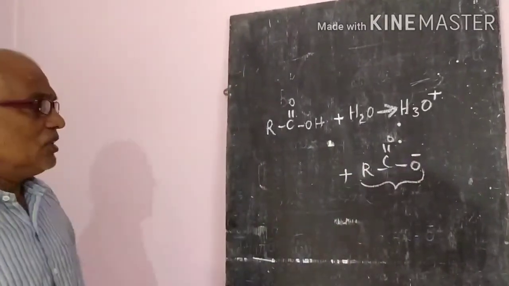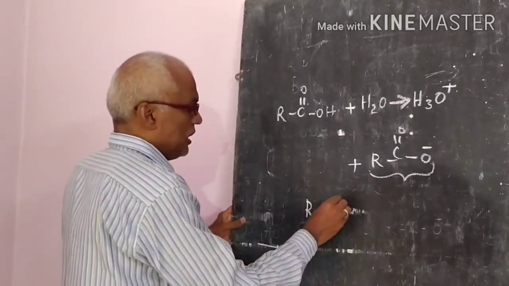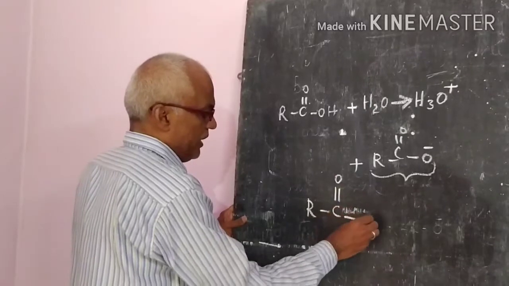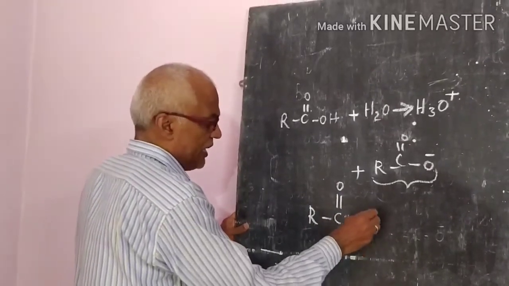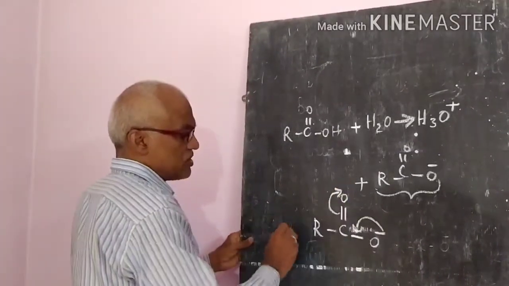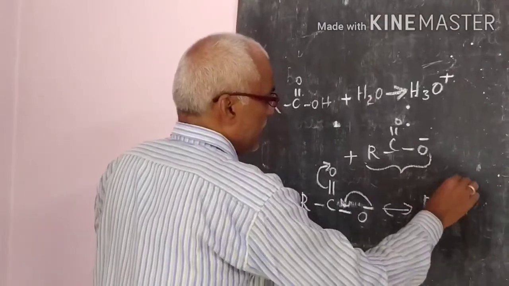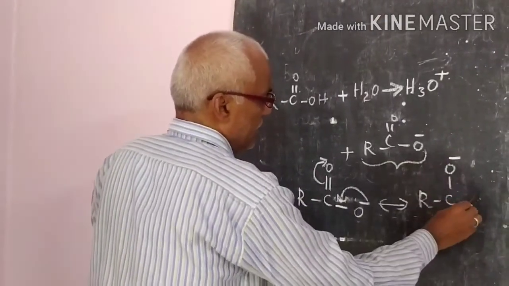In this carboxylate ion, if these electrons fall here, then resonance structures will form, and you will get it as RCO minus and double bond O.